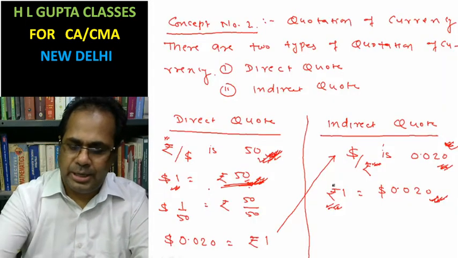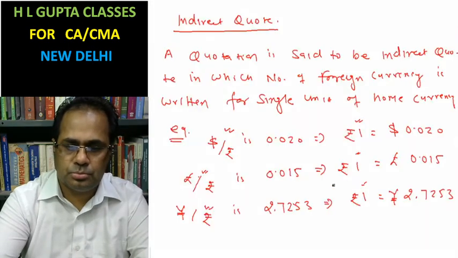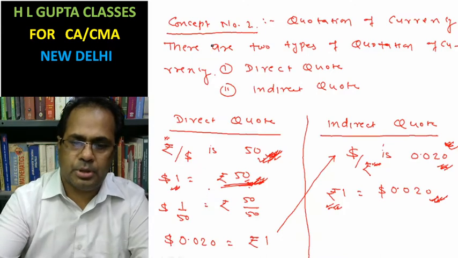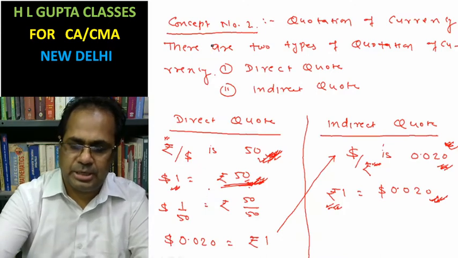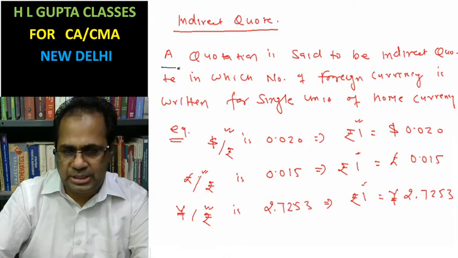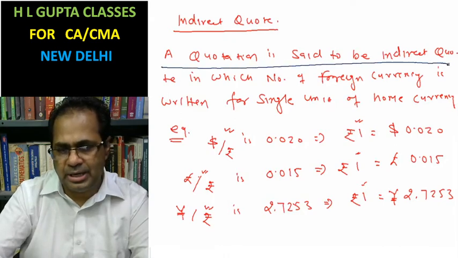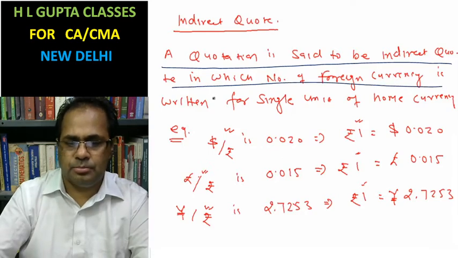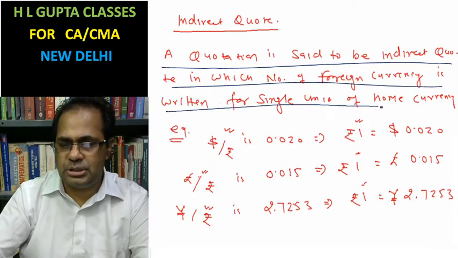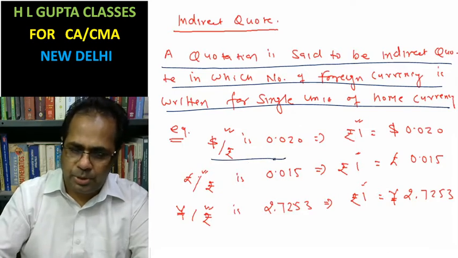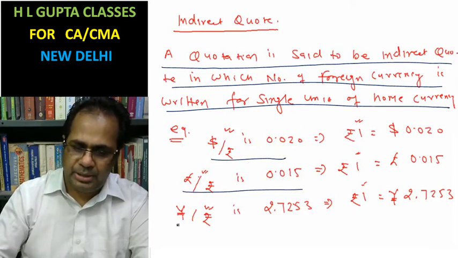Quotation of currency: direct, indirect. A quotation is said to be indirect in which a number of foreign currency is written for a single unit of home currency, like dollar per rupee, pound per rupee, yen per rupee.